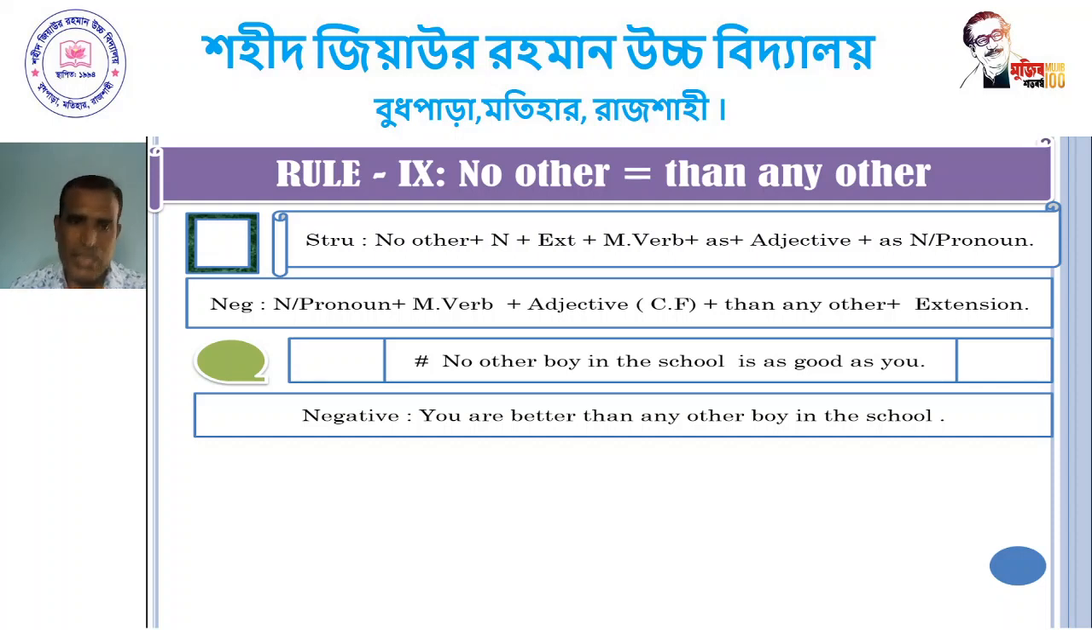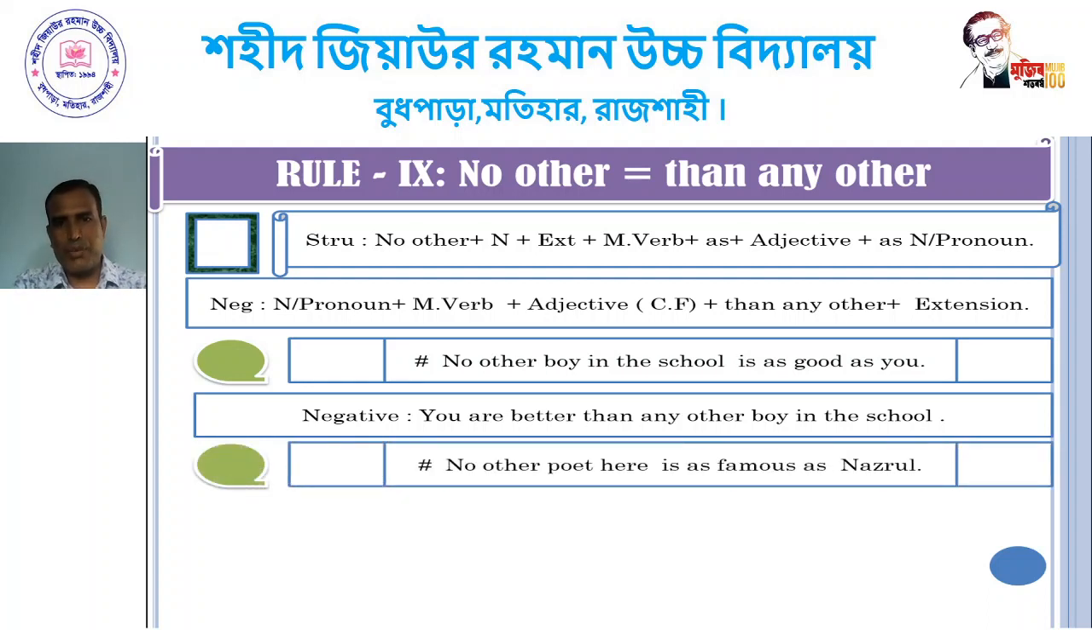According to the structure, we have used the second subject, and in the negative sentence the second subject is used at the first position. You are better, and the comparative form of good is better. You are better than any other boy in the class.